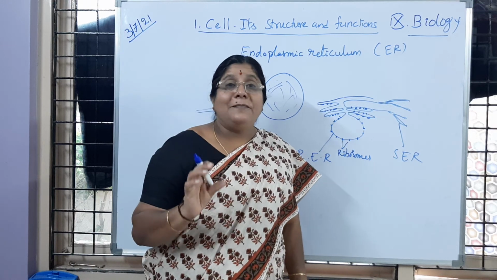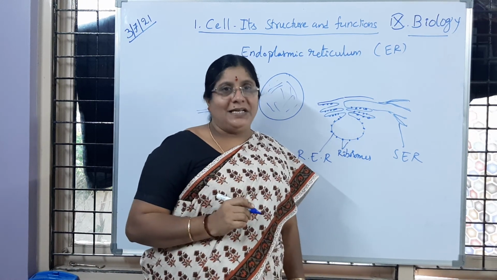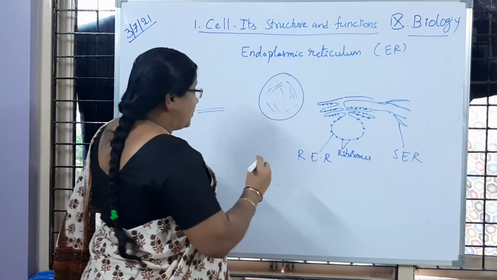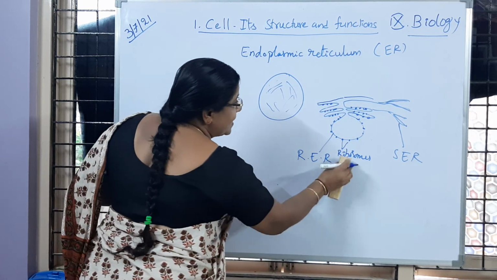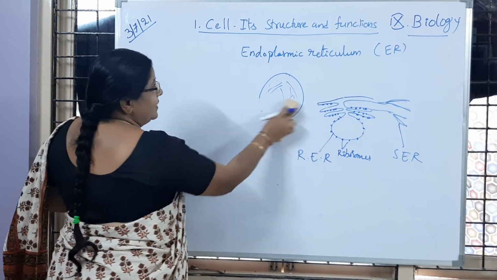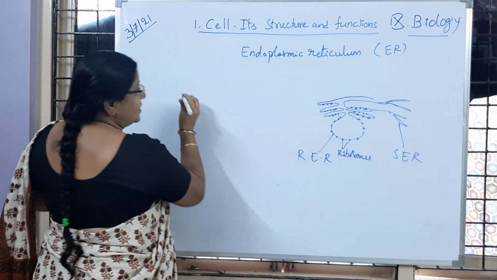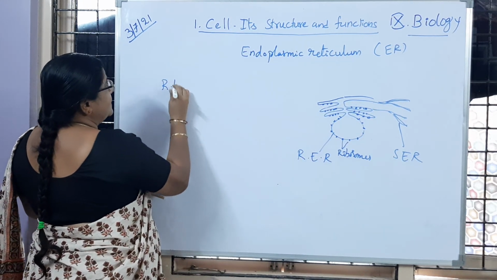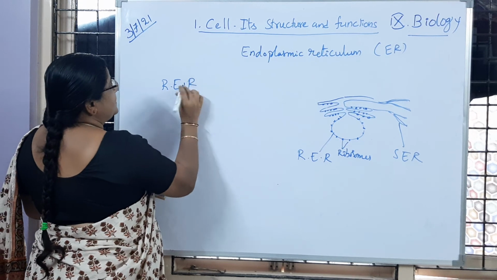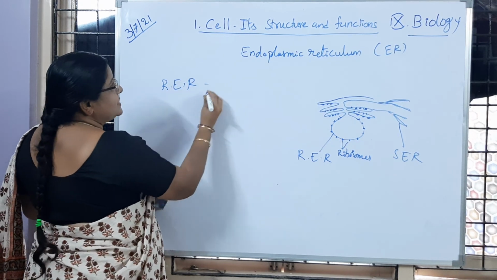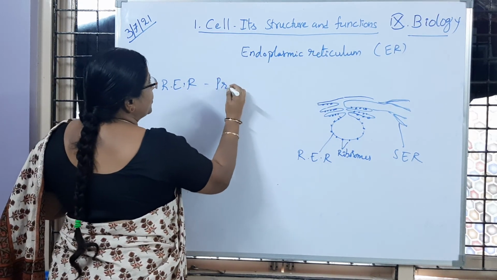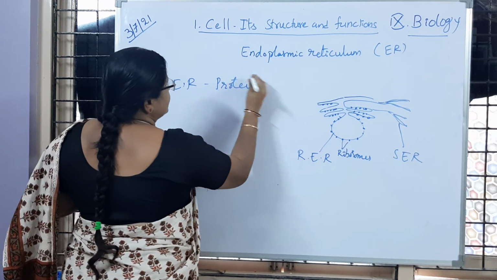They help in the synthesis of proteins. Protein synthesis is happening because of ribosomes. So as they are present on the rough endoplasmic reticulum, what is its function? It helps in protein synthesis.